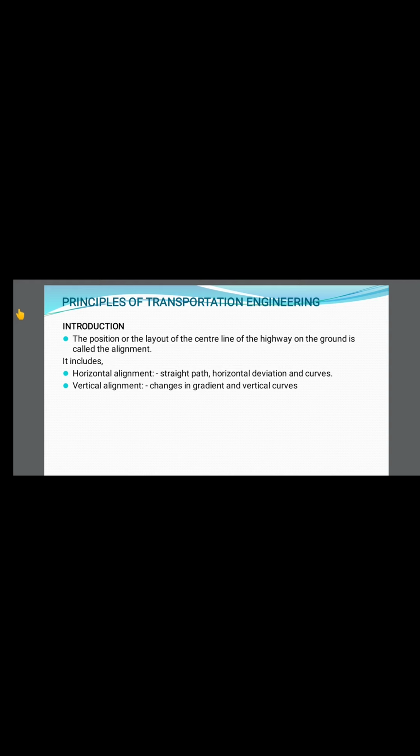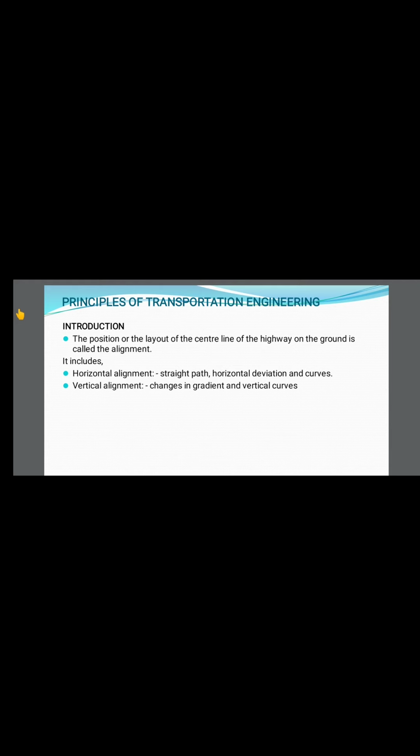Clear? Here it includes two types: one is horizontal alignment, and the other is vertical alignment. Horizontal alignment is the straight path, horizontal deviation and the curves. You will study this in your extensive survey, which I think will be in the next semester. In extensive we are going to study highway alignment, that is horizontal alignment and vertical alignment.